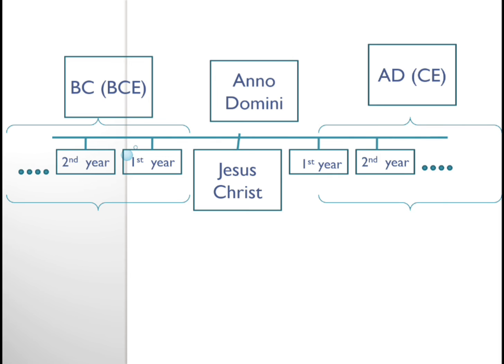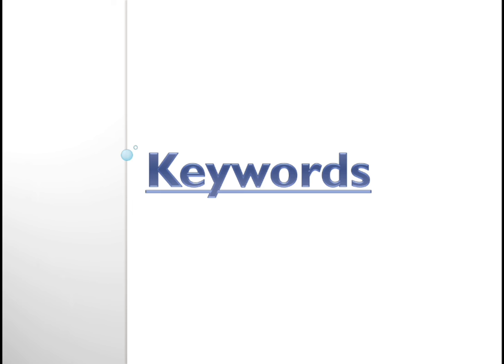Please open your social content book, children, and turn to page number 118. There you have arranging events in the history. Please read that and underline the keywords which I have given in your daily schedule. Also write those keywords in your classwork and learn them. While you are reading in your content book, if you find any word difficult, you can write it in your classwork and learn it also.